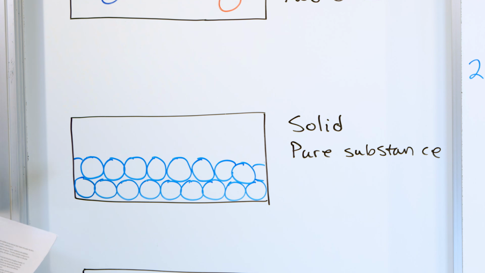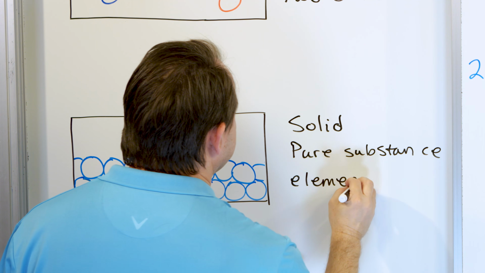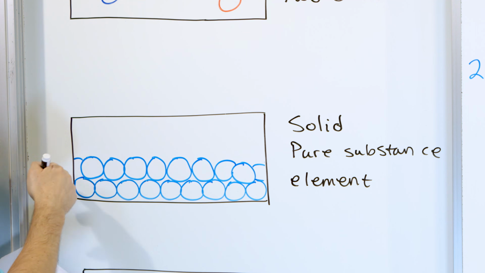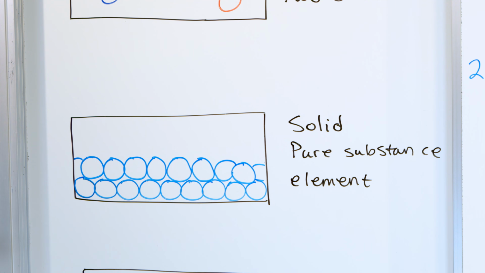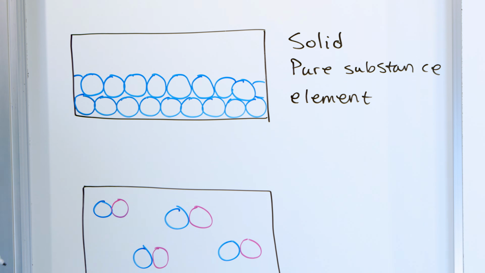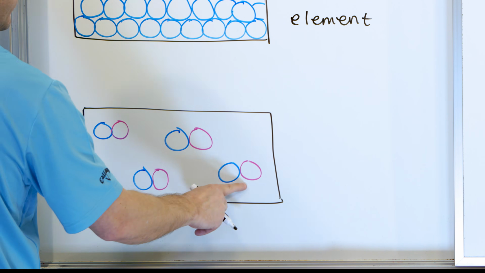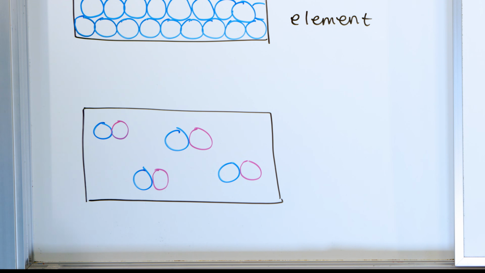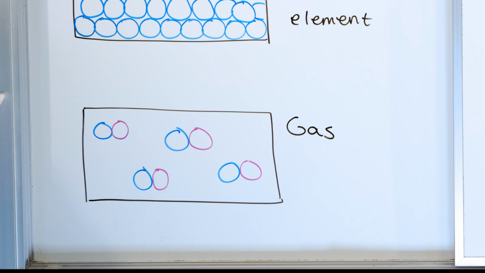Right? And because there's no variation in color, that means it's basically an element. So these are all little individual elements, like maybe sodium atoms are packed together, or aluminum atoms are packed together in a solid like this. All right, now here's our last one. We have a container here. Now we have some molecules going on here because we have two different colors bonded together. Is it a solid, liquid, or a gas? Well, it looks like a gas because everything's kind of floating around there and kind of bouncing around the containers.